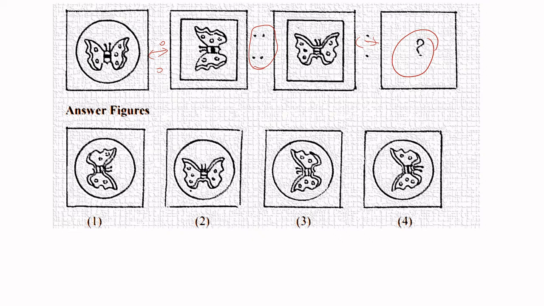Here, the first figure has a circle and a square and a butterfly-like figure inside. The figure is same inside. There is no change in the figure. Only the position changed, but the circle disappeared. Both became squares. So here both became square. Then the answer must be in such a way that there is a circle and a square. So all these are circle and a square, so there is no problem there. Then we should have the same but in a different way because this turned to the left. So this will have to be turned to the left.